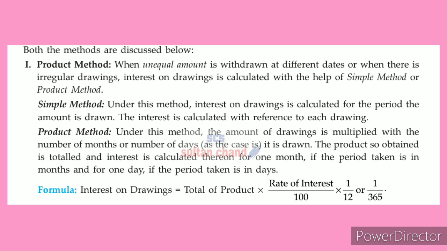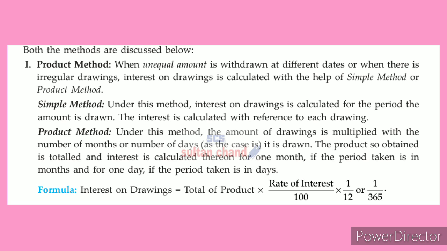And in product method, irrespective of that, collectively how much amount is withdrawn by a partner, that whole amount into that many percentages, as per date, is the interest on drawings to be given to the firm, and they are multiplying with that. After that, for 1 month they are taking charge. That is product method.